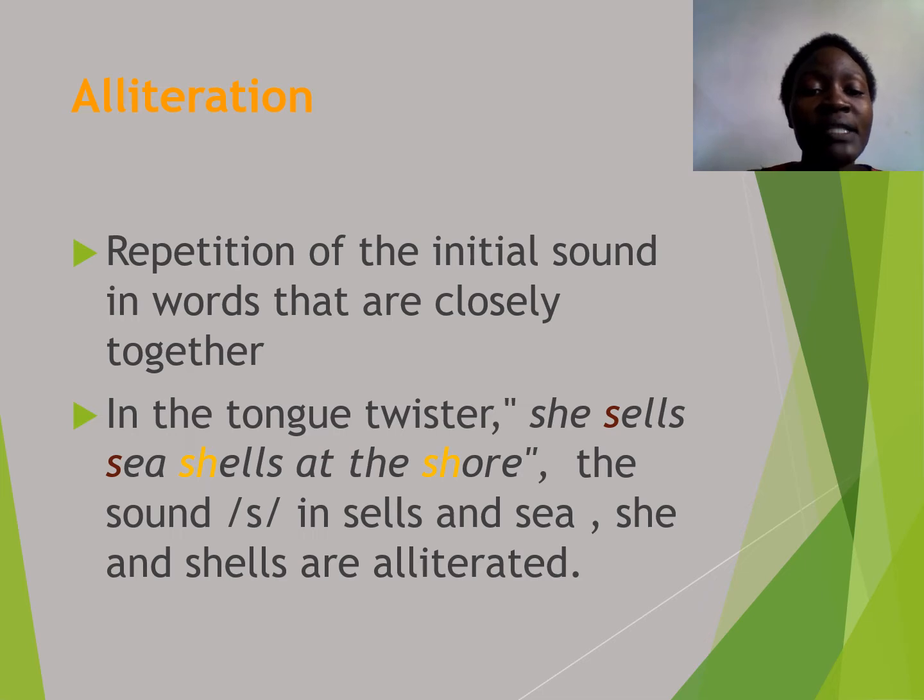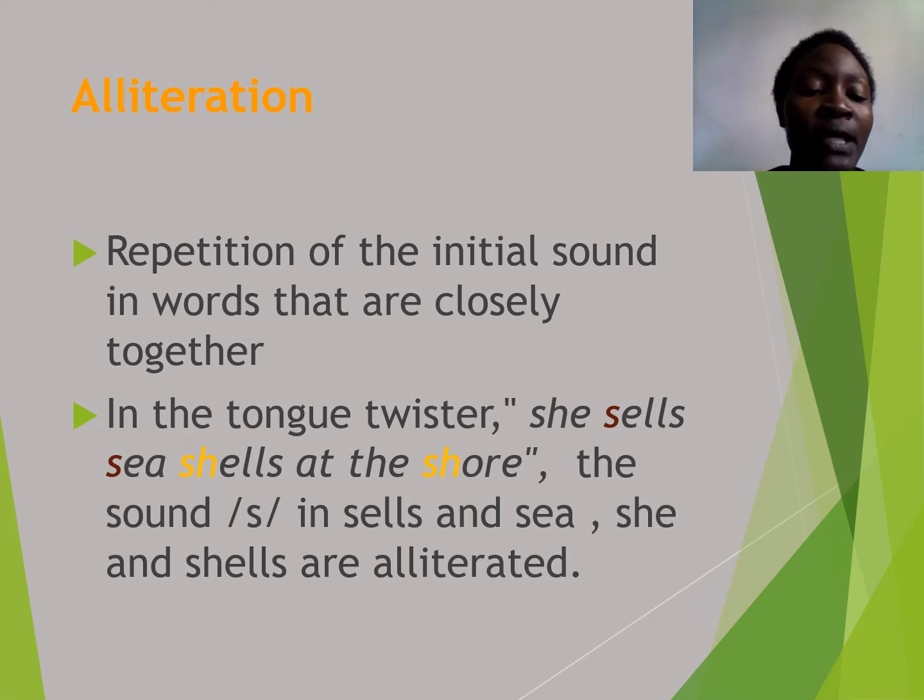So here the sound sh in shells and shore has been alliterated. So that is what we mean by alliteration. The sound s in sells and sea has been alliterated, and the sh sound in she and shells has also been alliterated. So that is what we mean by alliteration.